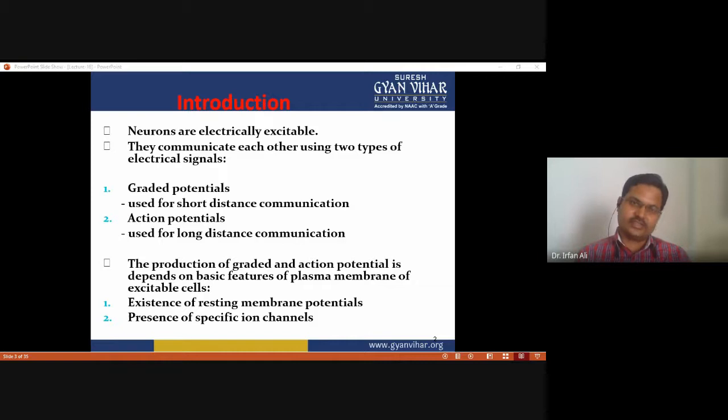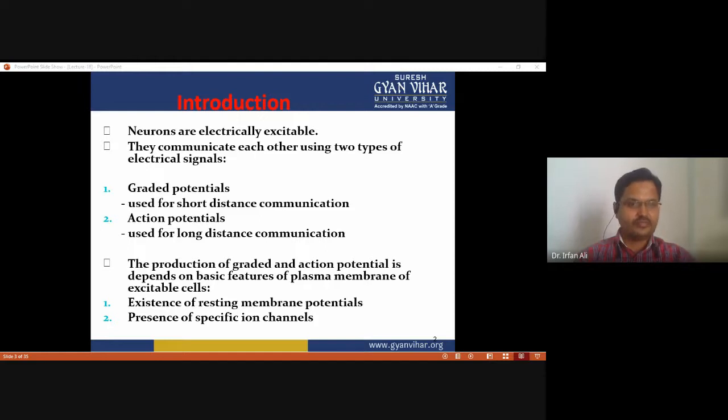While for nerve impulse conduction over a long distance, the action potential is essential to establish. So that's why action potential is used for long distance communication.